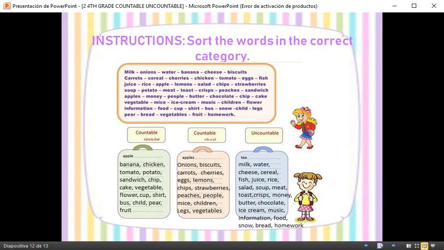Milk, water, cheese, cereal, fish, juice, rice, salad, soup, meat, toast, crisps, money, butter, chocolate, ice cream, music, information, food, snow, bread, and homework. Okay? So over here we have our three categories.